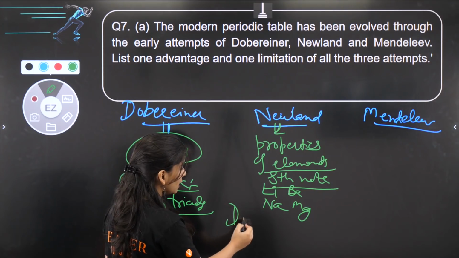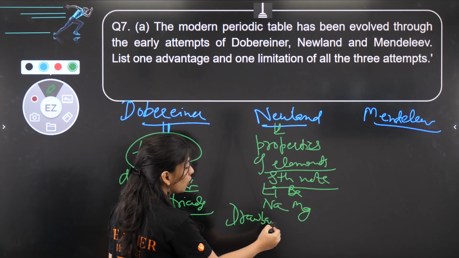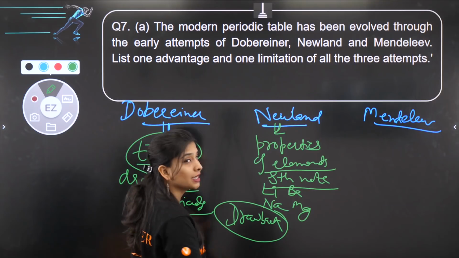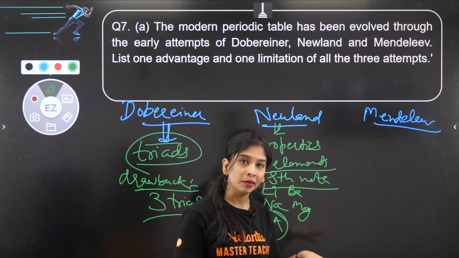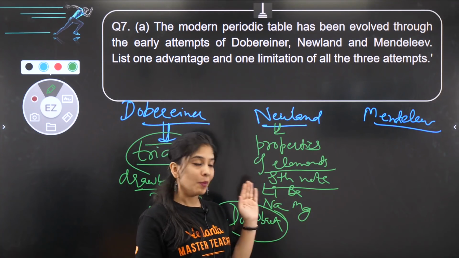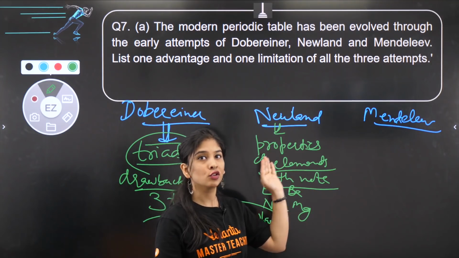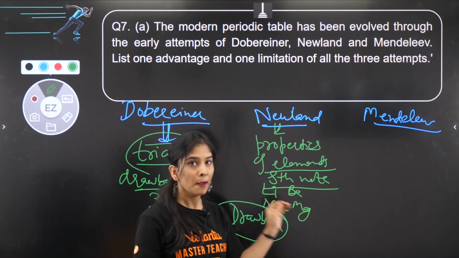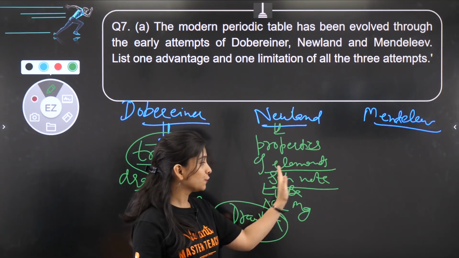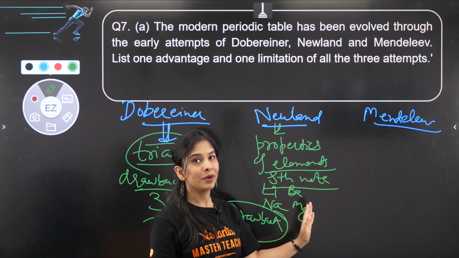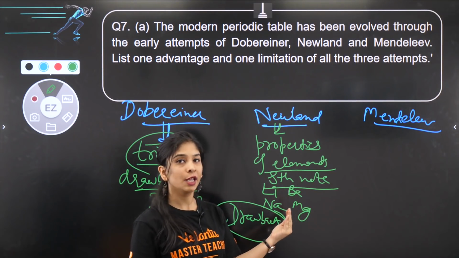But there was a big drawback. What was the drawback? The drawback is that it is limited only to very light elements, up to calcium only. He arranged the elements only on the basis of increasing atomic mass. But up to calcium, this follows the order that the 8th element is going to have a similar property.